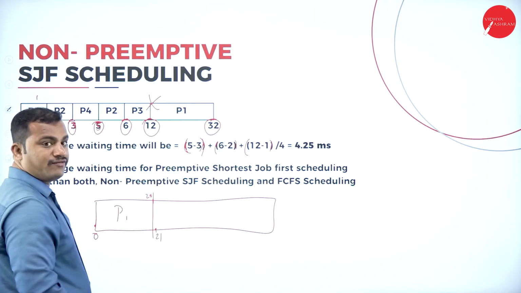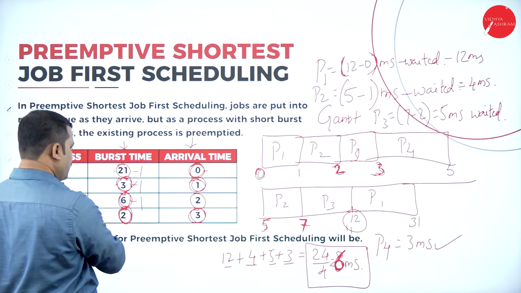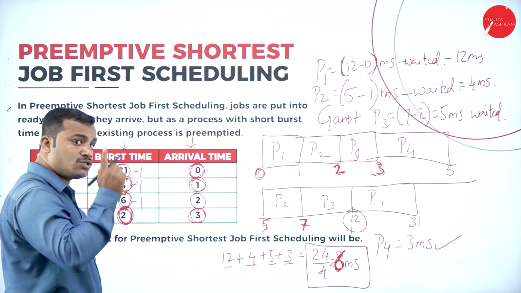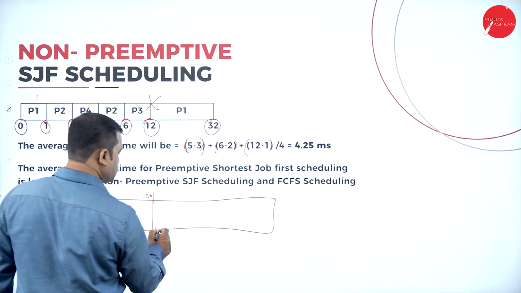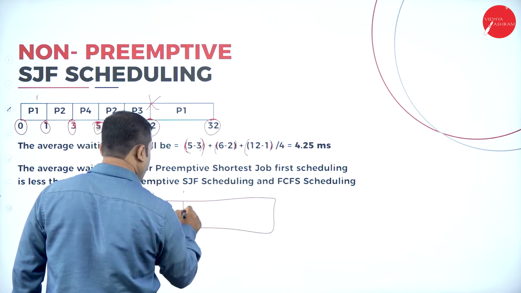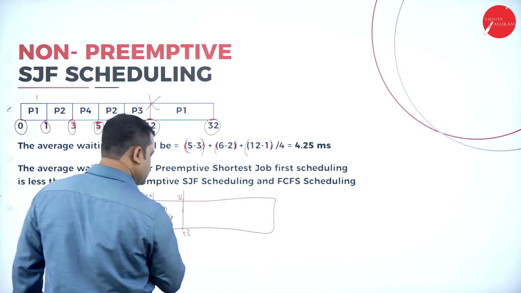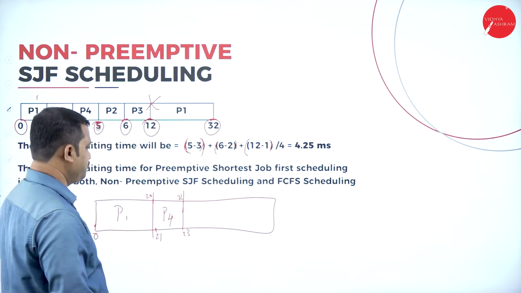By the 21st millisecond, all of these processes will be waiting here. So, which is the shortest job then? Process P4. P4 takes 2 milliseconds. So, 21, 22 is taken completely by process P4. So, 23 is the next thing.